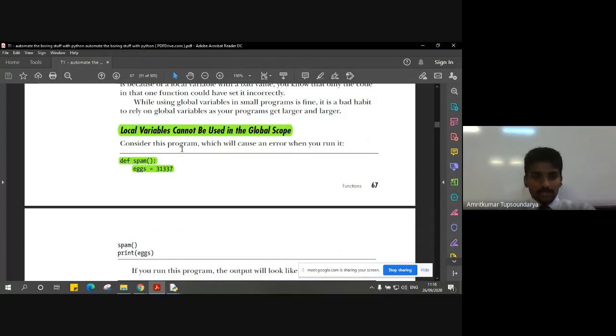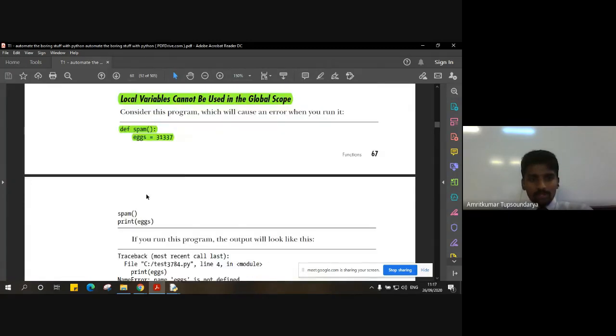Let's first understand case by case. Let's take whether a local variable can be used in the global scope. You must already be clear why local variables cannot be used in global scope, but let us understand with a simple example. Let's say we have a function spam. We define the function with the def keyword, def spam followed by a colon, which tells us it is the start of the function. Inside that function spam, we declare a variable called eggs, which is assigned a random number, say 31337.